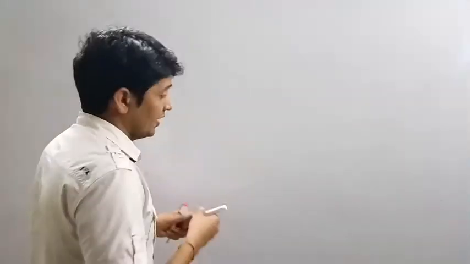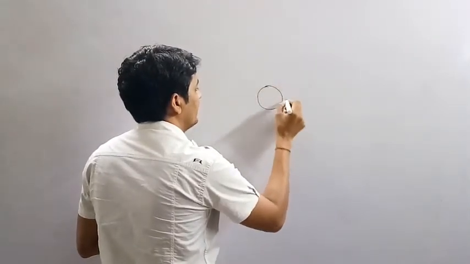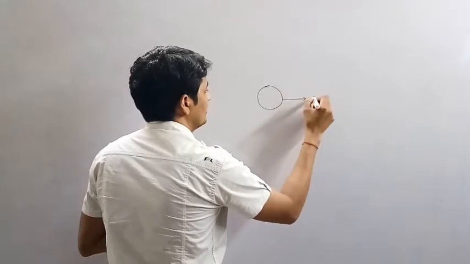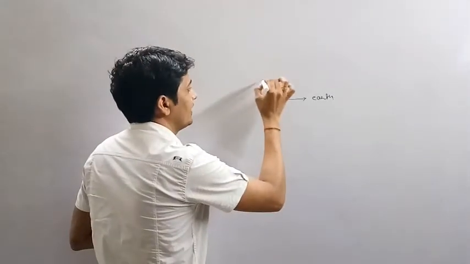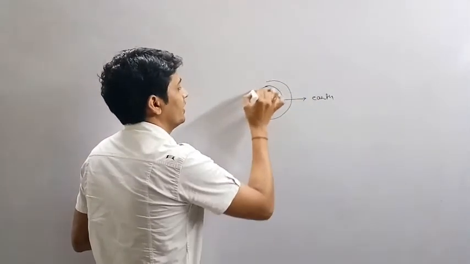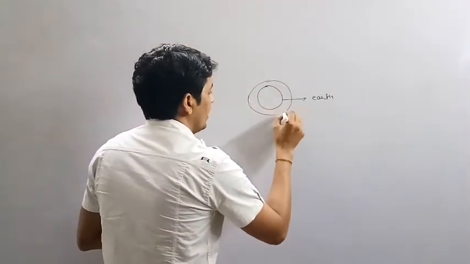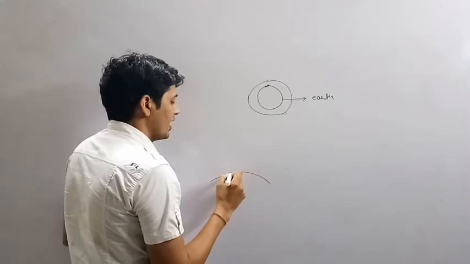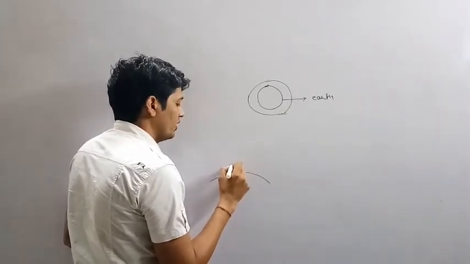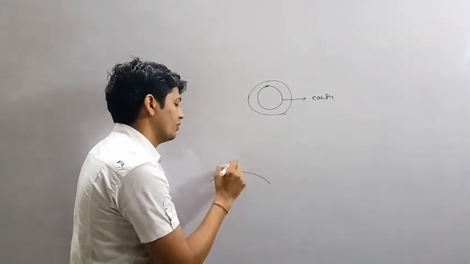Okay, so let's understand by diagrammatical representation. Suppose this is our planet Earth, and Earth has its gravitational force up to here. It is the gravitational field of the Earth. And suppose this is the Earth's surface, and we are throwing a ball in the upward direction, vertically.